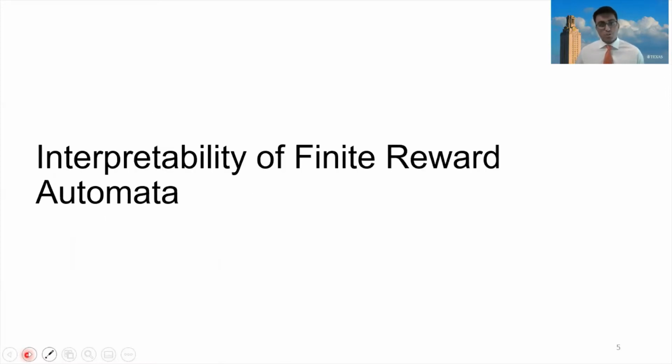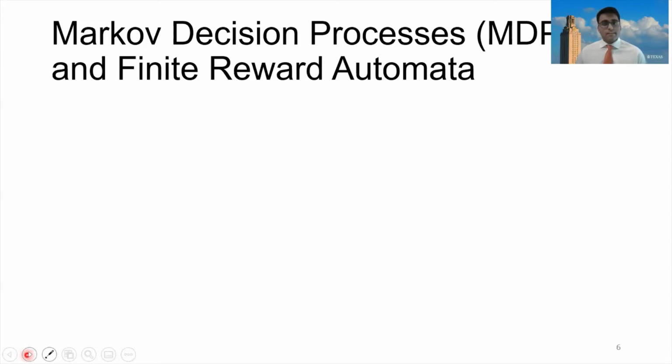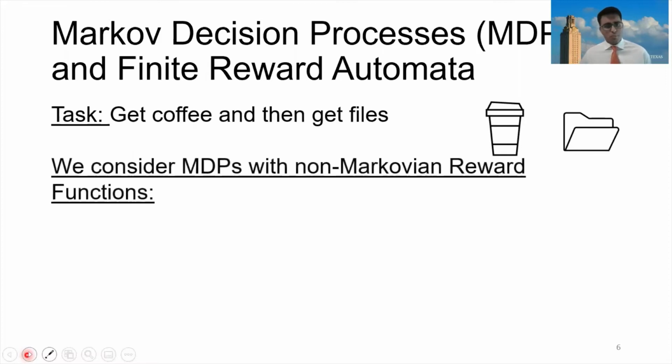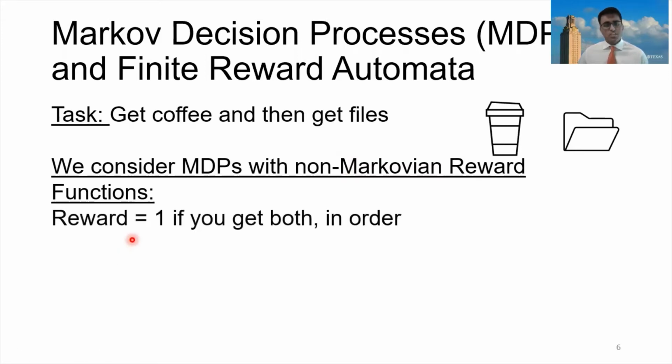Let's start with interpretability. Say you have a robot that's in an office. You want this robot to get you coffee and then get you files in that order. In order to incentivize the robot to do this, you create a non-Markovian reward function. The function gives a reward of 1 if the robot gets both coffee and then files, and gives a reward of 0 otherwise.